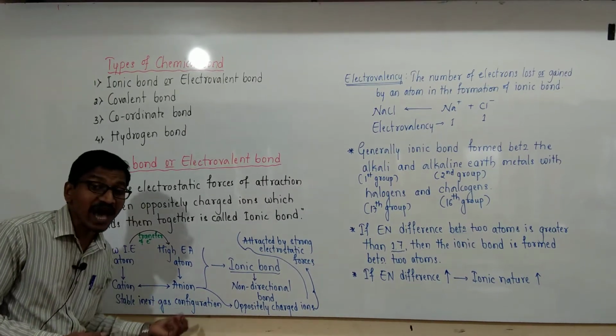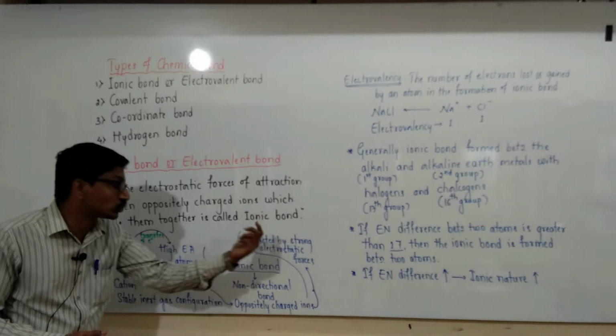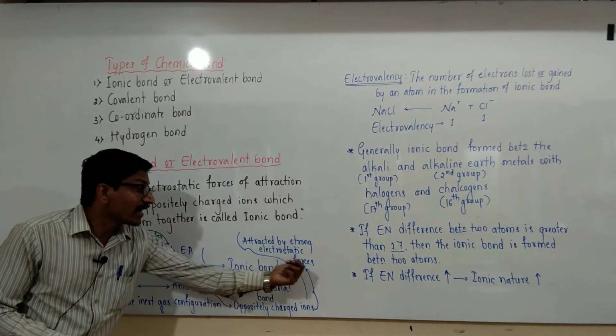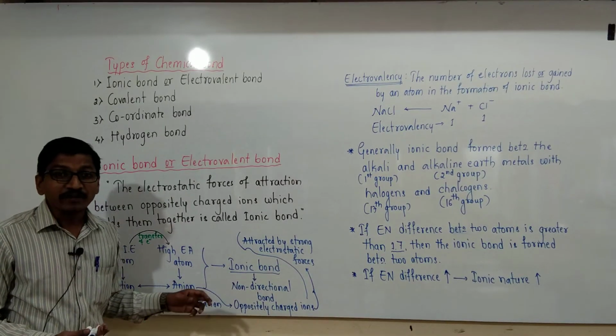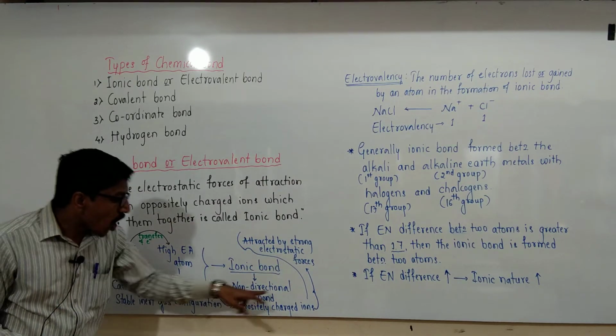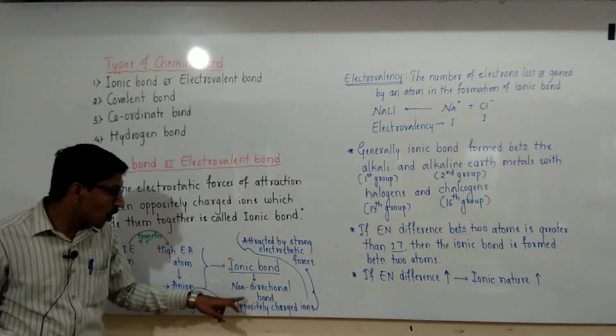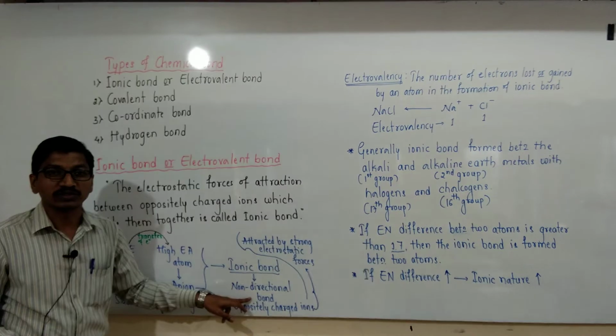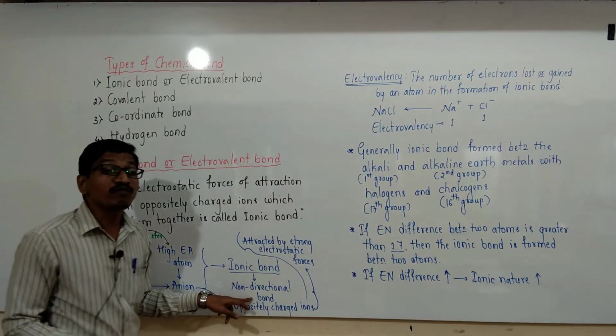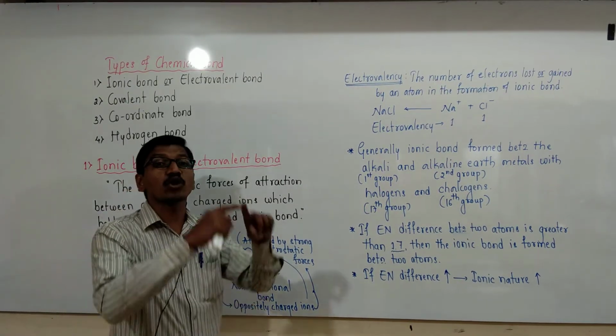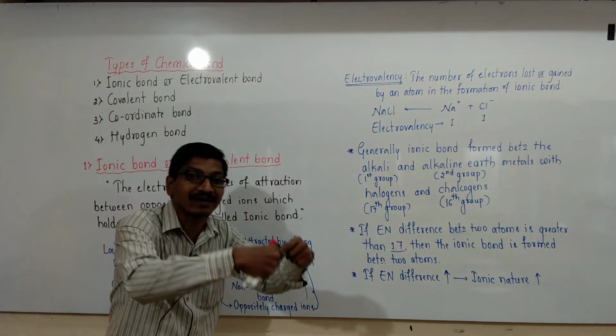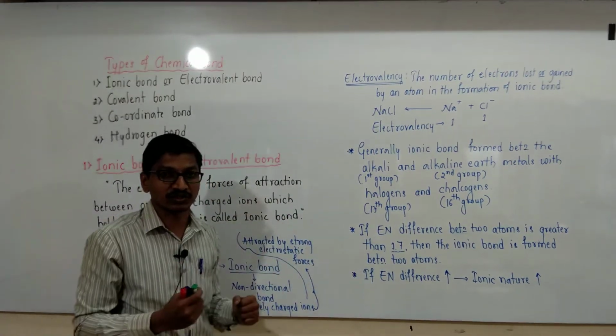The oppositely charged ions are attracted by strong electrostatic forces, and these ionic bonds are non-directional bonds. These are called non-directional bonds because there is no fixed direction in space among the ions, and these ions are attracted in all directions.